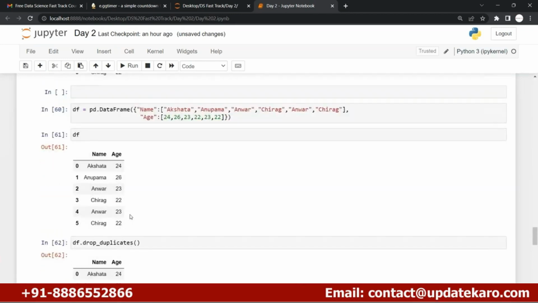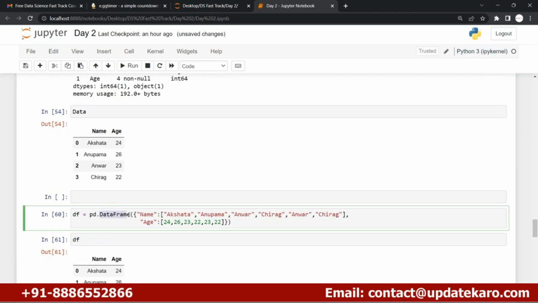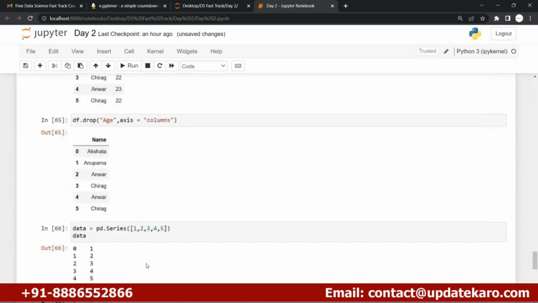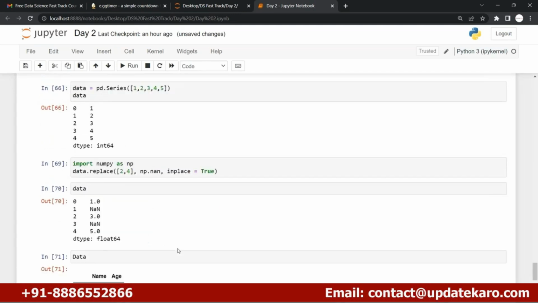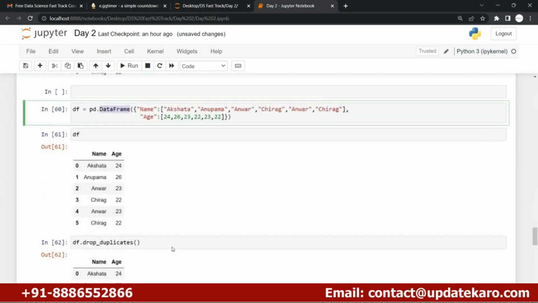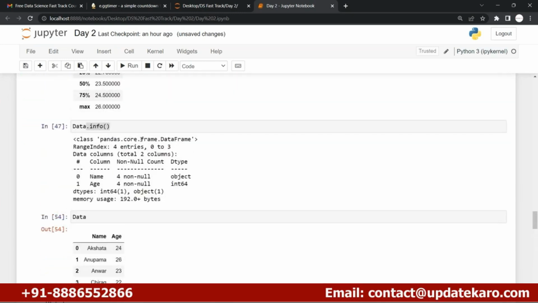Like in the starting we just created the data frame. So the type of this whole table is the data frame. This table is nothing but the data frame, right? In the info you will find out.